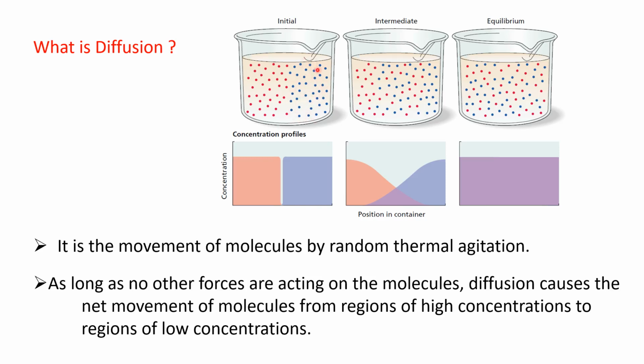Similarly, these blue molecules are higher in concentration at this place, and these red molecules are higher in concentration at this particular place. After some time they get mixed and form a uniform mixture. This is the general tendency of each molecule to move from higher concentration towards lower concentration. So this is diffusion.